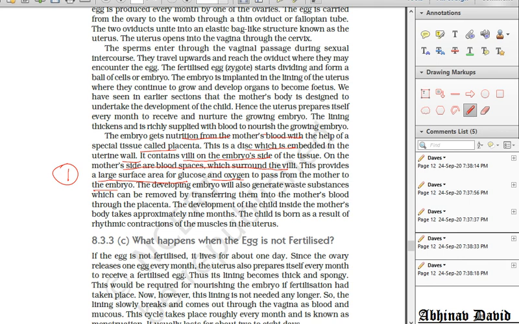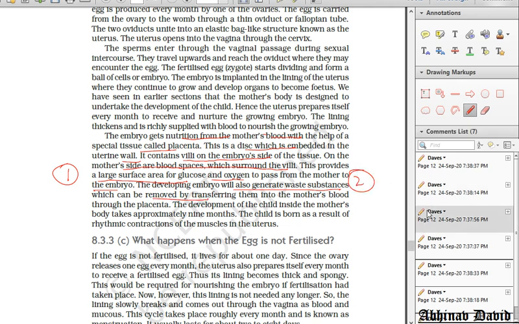Then the embryo will also generate waste substances, so number two is the removal of the waste substances by the placenta. That is also done by the placenta.